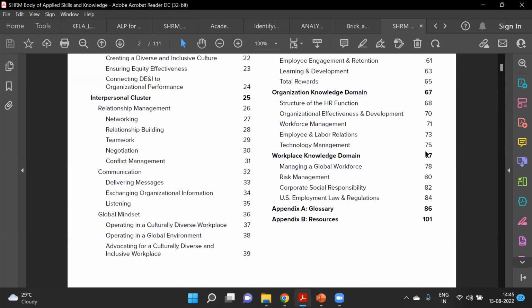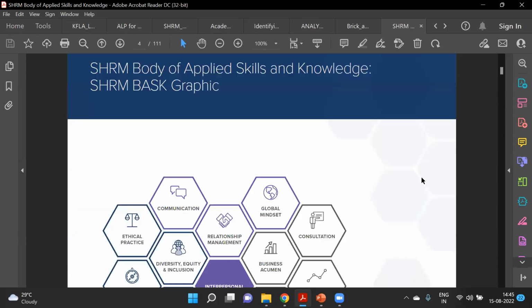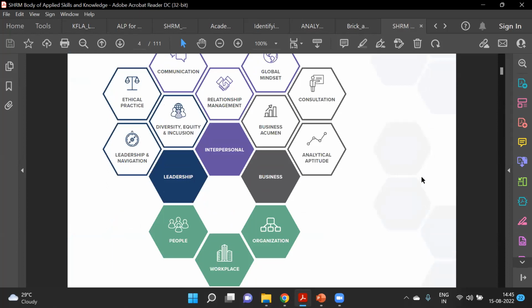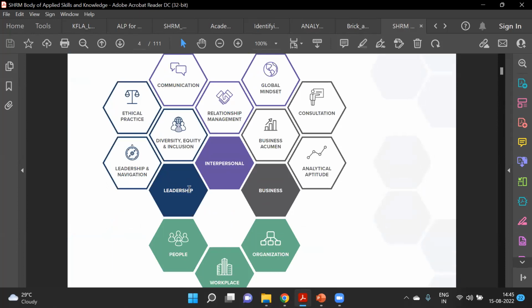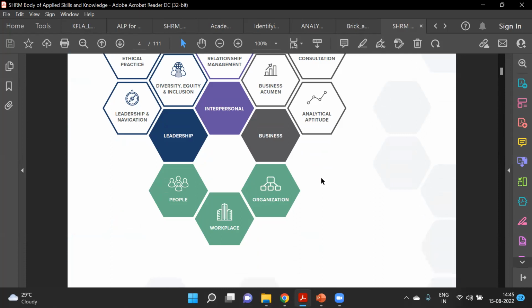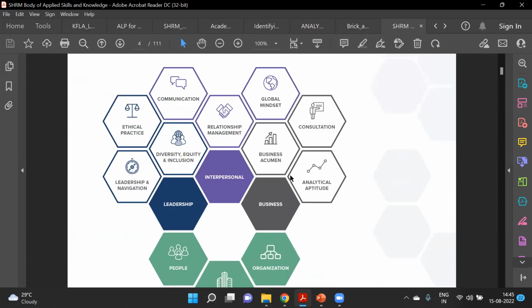Or the diagram, the structure diagram, will be very helpful. Yes, this is the diagram. Here we can see under leadership we have these three. Under interpersonal we have communication, relationship management, global mindset. Under business we have these three: business acumen, consultation, analytical aptitude. So this is something we can model.